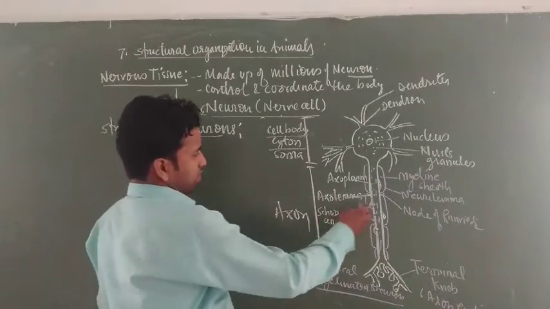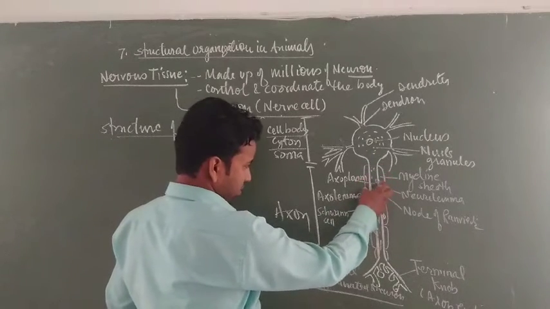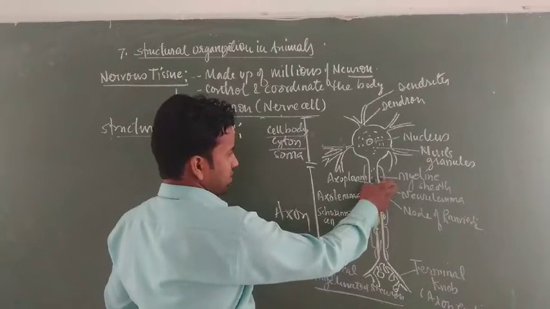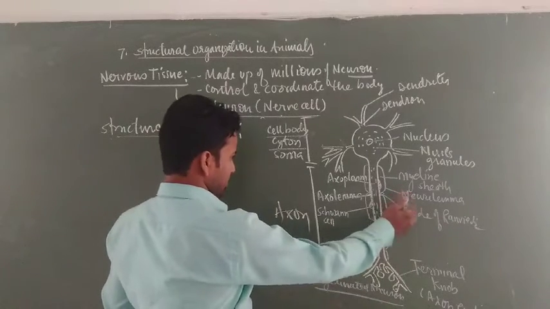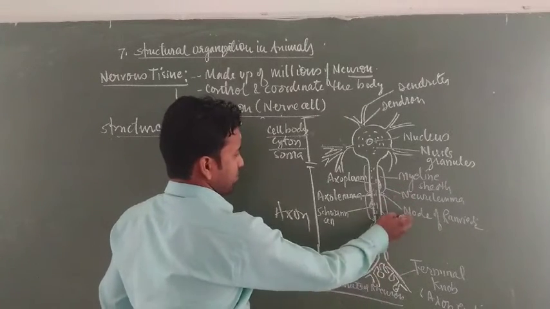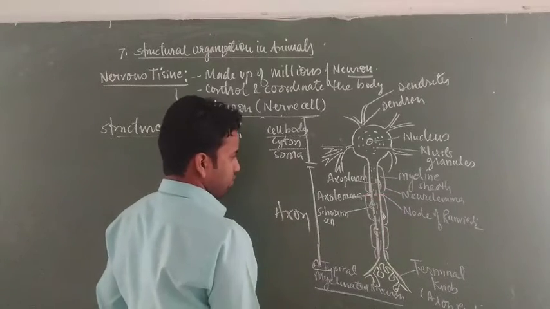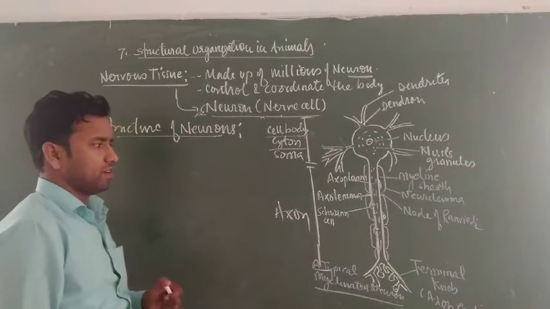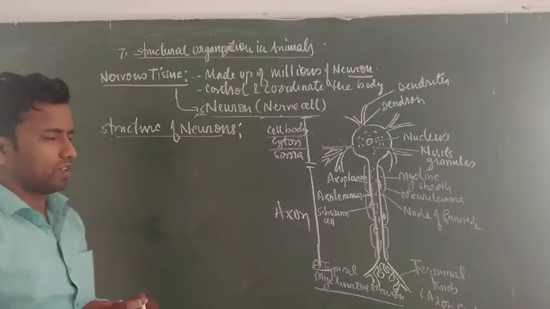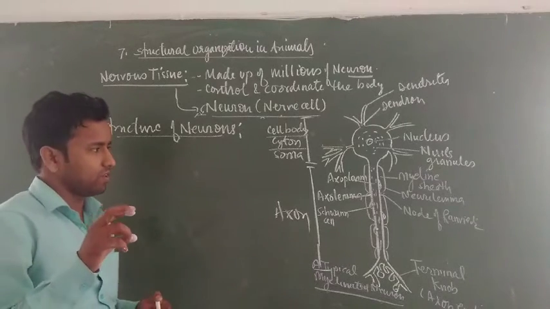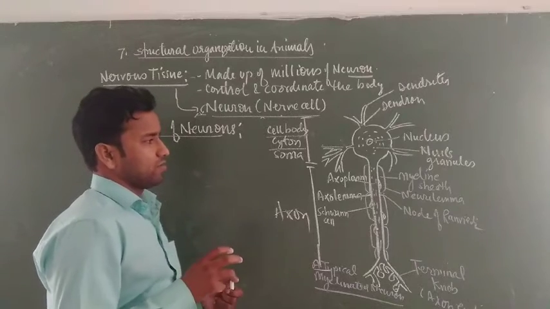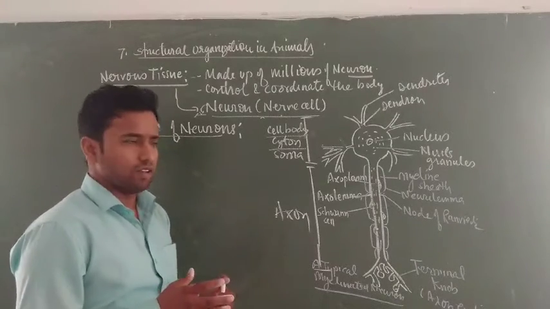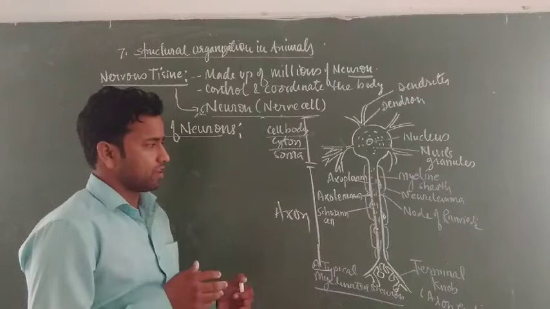This Schwann cell is able to synthesize its own proteins, the protein sheath. This is called the myelin sheath, and the myelin sheath is surrounded by the neurilemma. This is a node of Ranvier. Each Schwann cell synthesizes its own myelin sheath, and another forms its own myelin sheath.